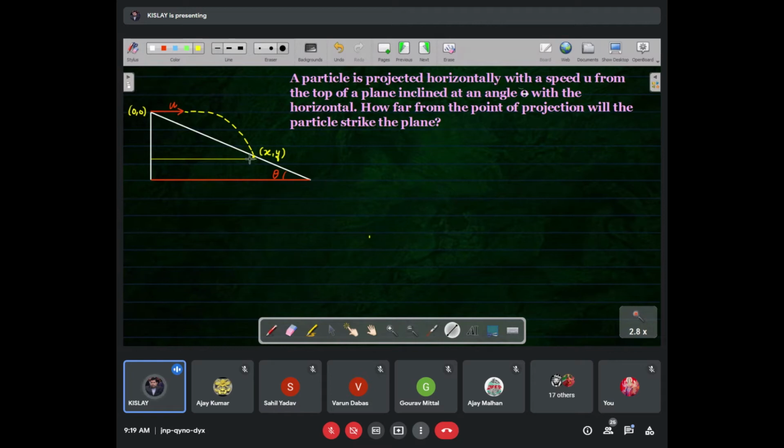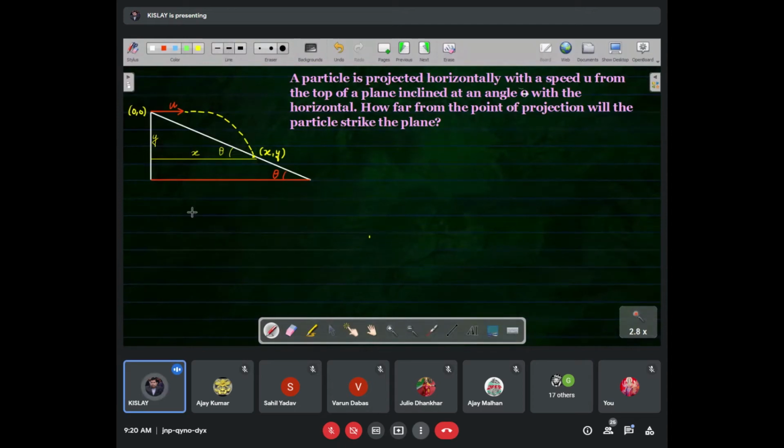Suppose this is the point of impact, then this length is x and this is y, and this will be theta. Is the diagram clear, beta? Good.